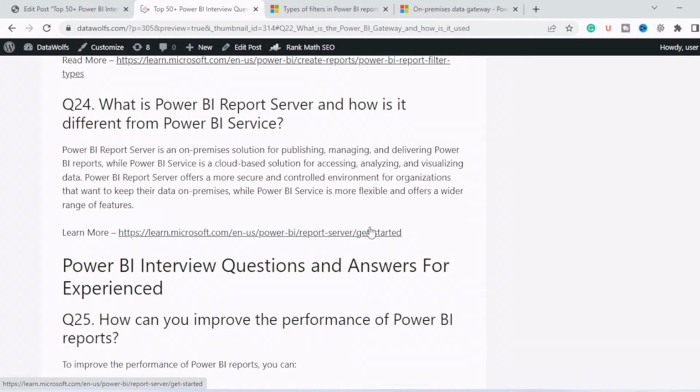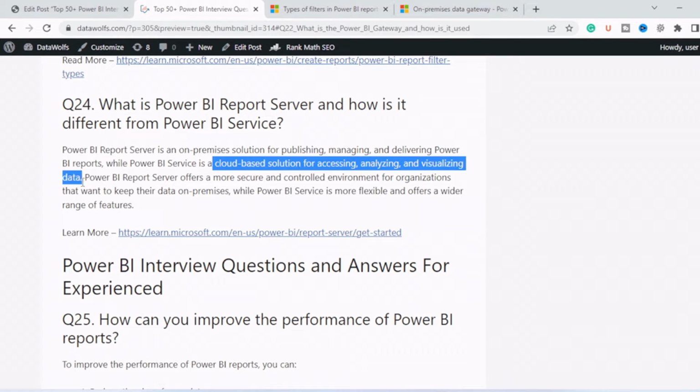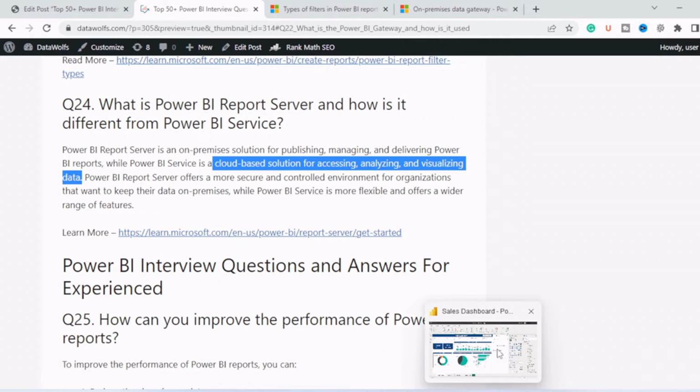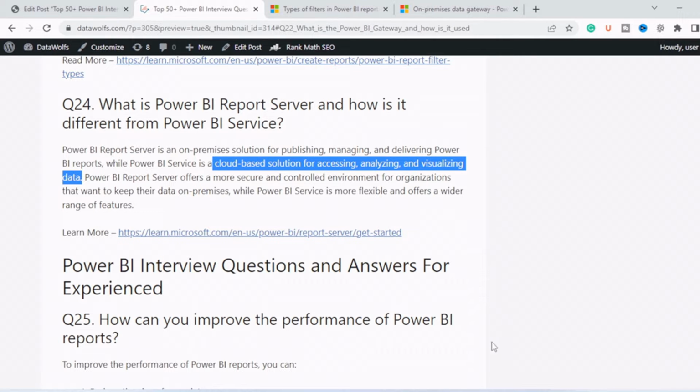Next question is, what is Power BI Report Server and how is it different from Power BI Service? So Power BI Report Server is an on-premise solution for publishing, managing and delivering Power BI reports, while Power BI Service is a cloud-based solution for accessing, analyzing, and visualizing the data. Basically, the difference is, let's say you prepared a report in Power BI Desktop and now you are publishing it.